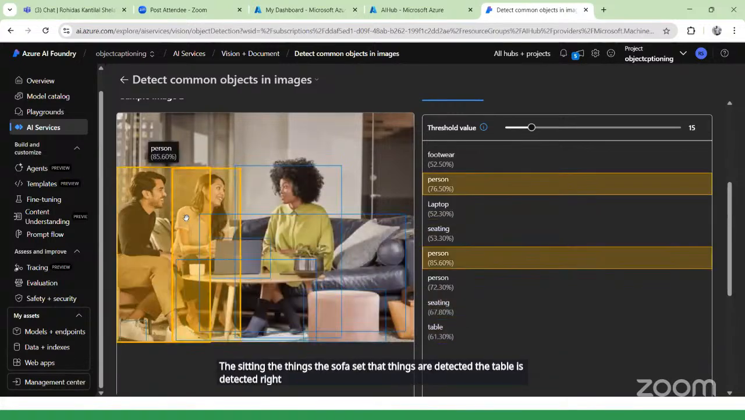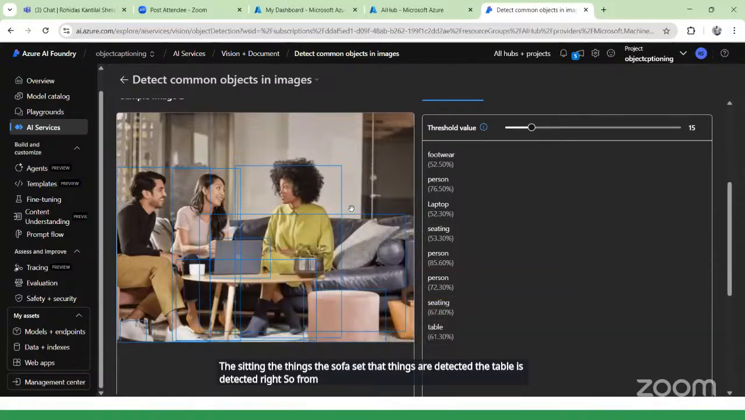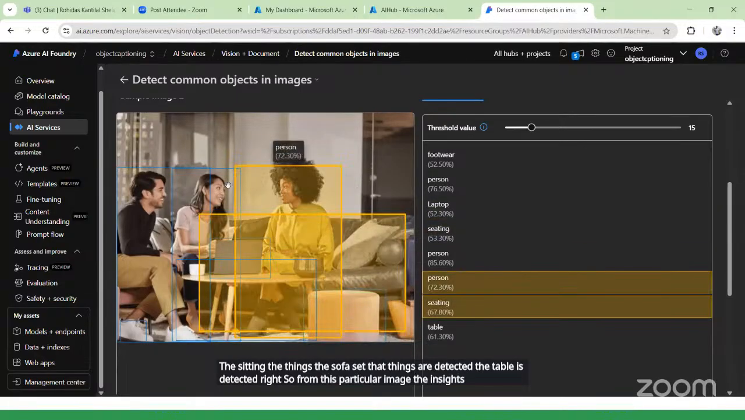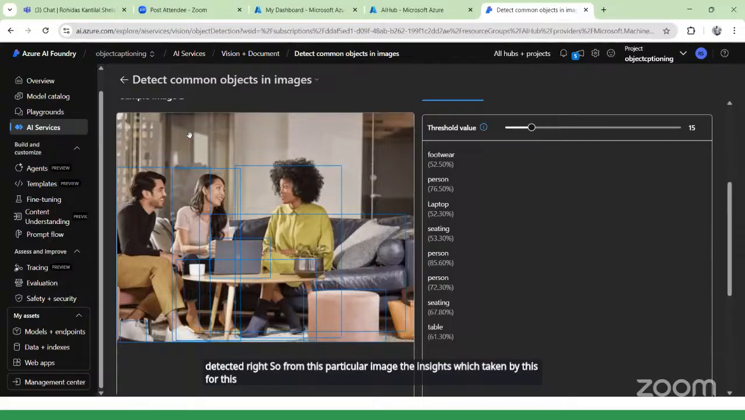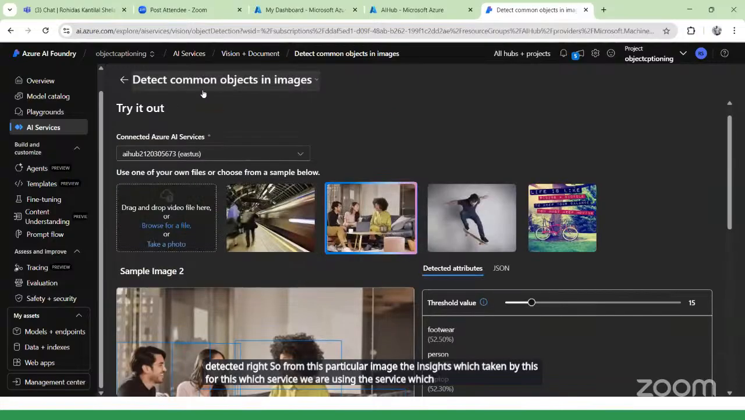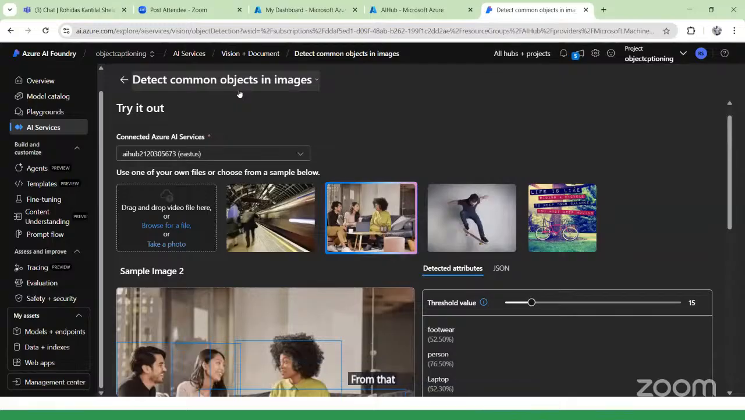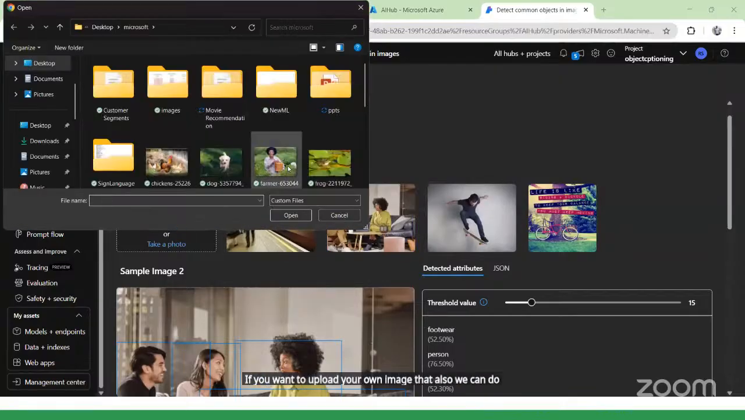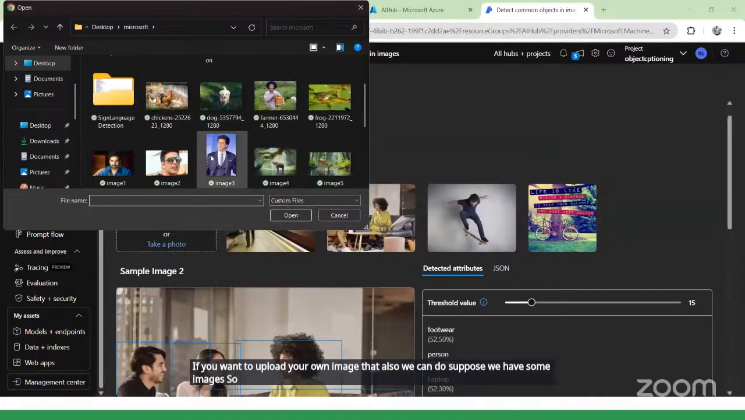So from this particular image, the insights are taken by the service we are using, which is nothing but detect common objects in the image. From that image, to detect the things, we are using this service. If you want to upload your own image, that also we can do. Suppose we have some images. So what I do, I will upload a simple image.